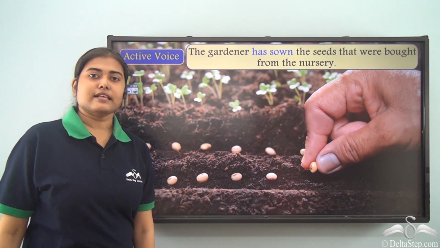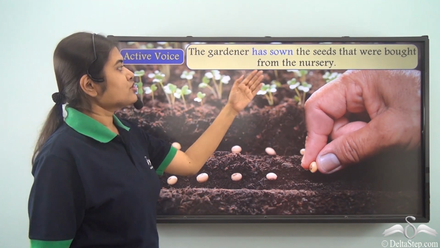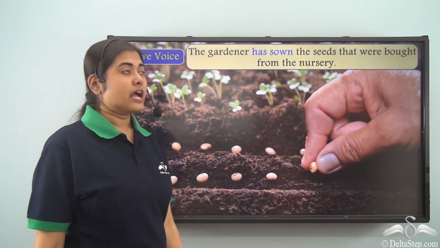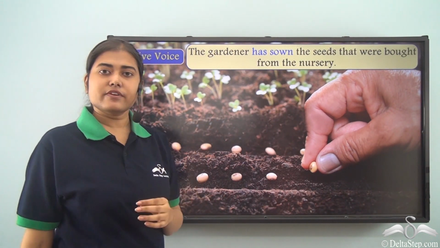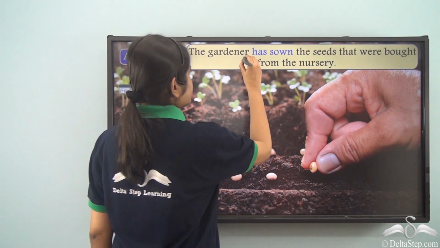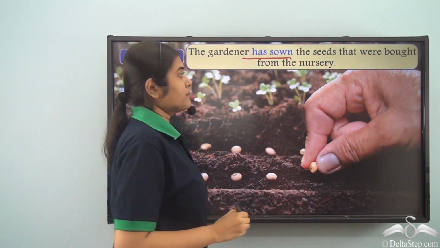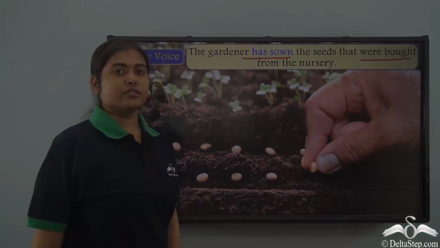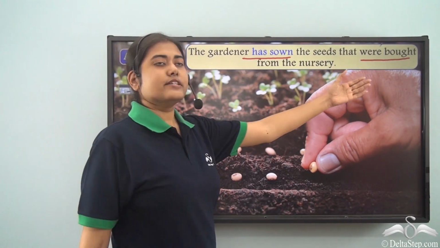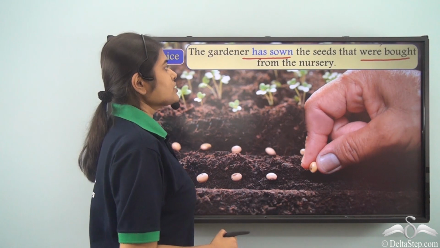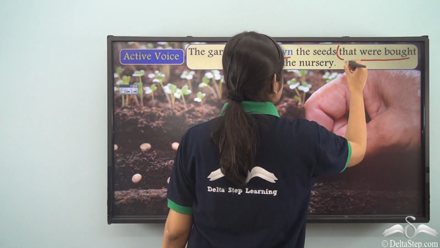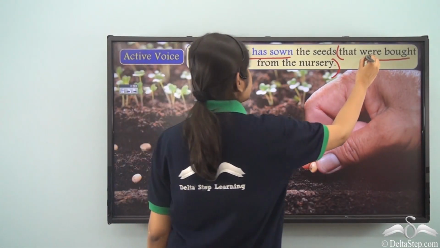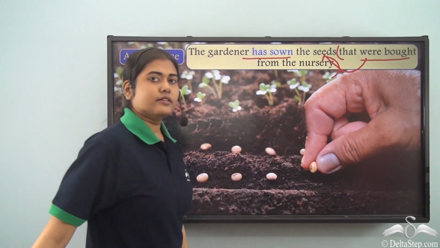Now, look at this example. The gardener has sown the seeds that were bought from the nursery. Now, in this case, what is the verb? Well, if you notice, we have actually 2 verbs, has sown and were bought. Now, why are we not considering were bought? Because this entire part that were bought from the nursery is describing the noun seeds.